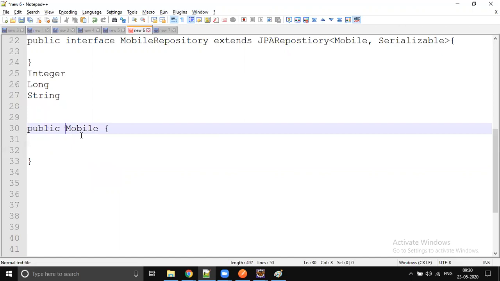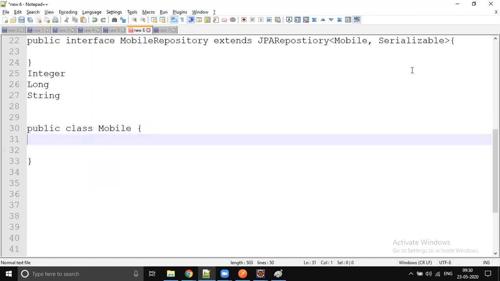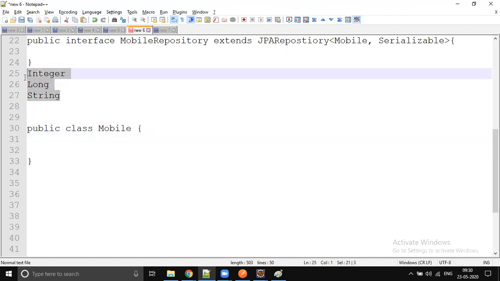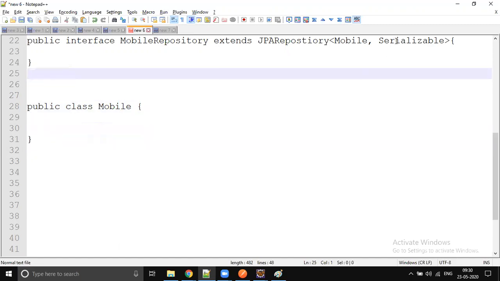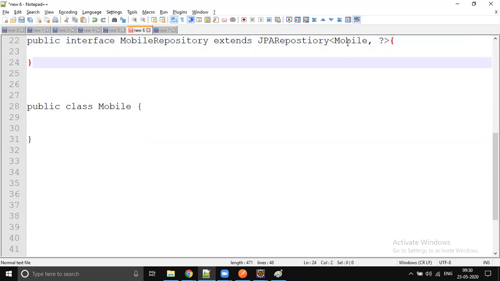A couple of them are mandatory. What are all those mandatory annotations? These annotations are going to be mapped over there. So for that Serializable part, I will put a question mark for now. You yourself will answer what value we are going to put on that question mark. Now look at this Mobile.